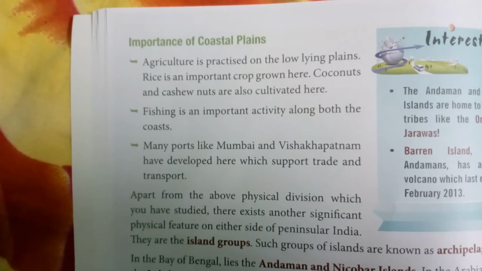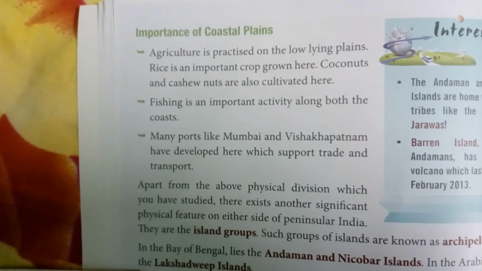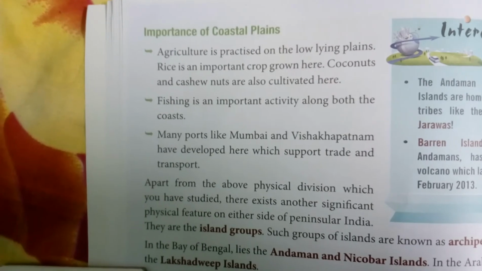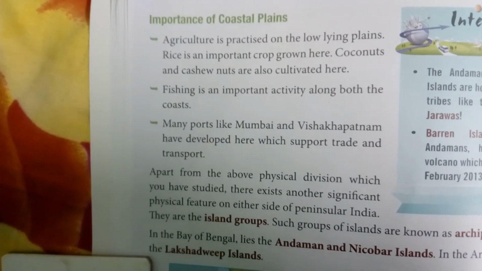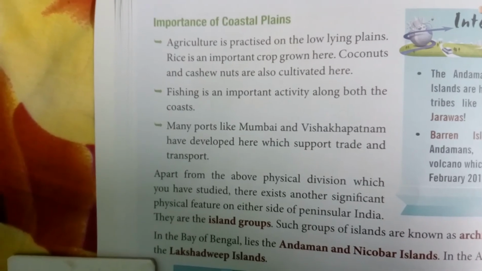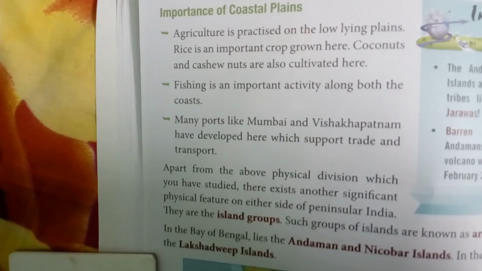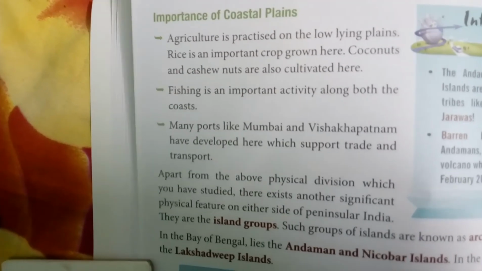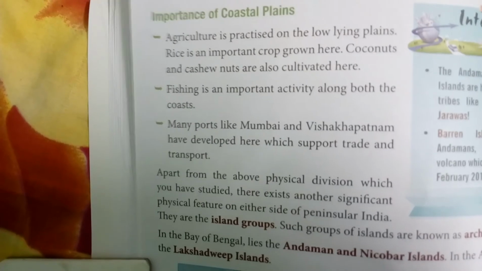Importance of coastal plains. Agriculture is practiced on the low-lying plains. Rice is an important crop grown here. Coconuts and cashew nuts are also cultivated here. Fishing is an important activity along both the coasts. Many ports like Mumbai and Visakhapatnam have developed here, which support trade and transport.